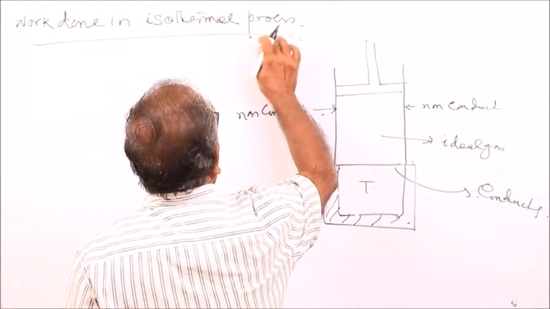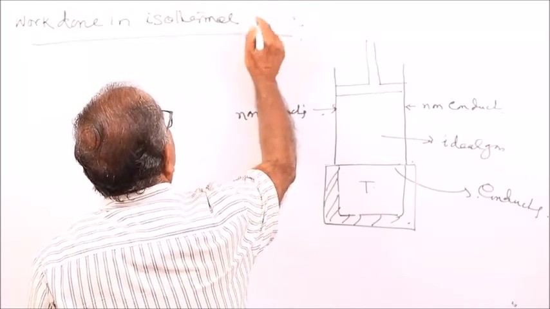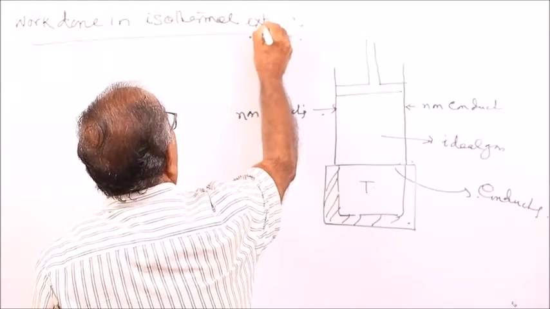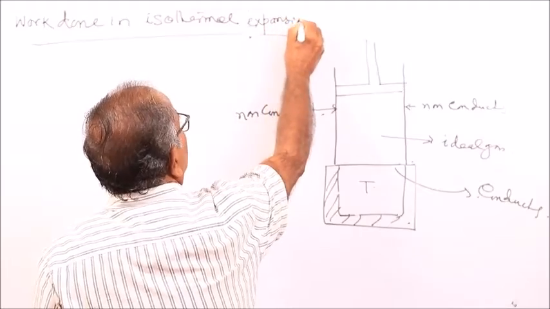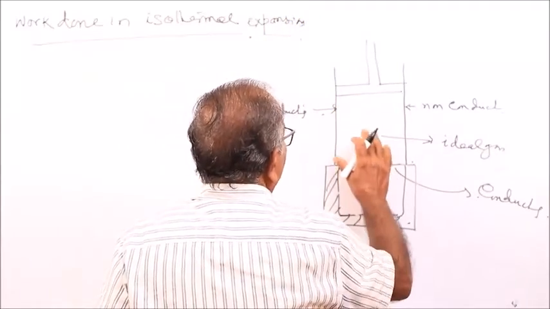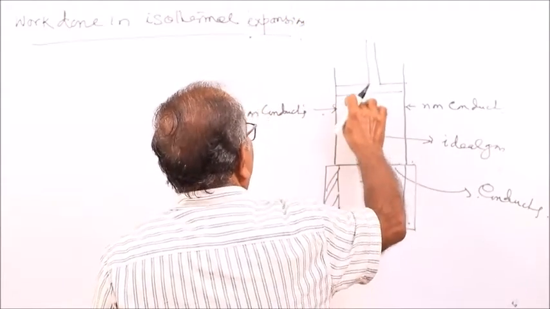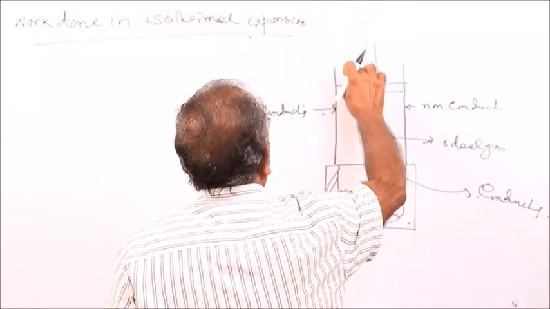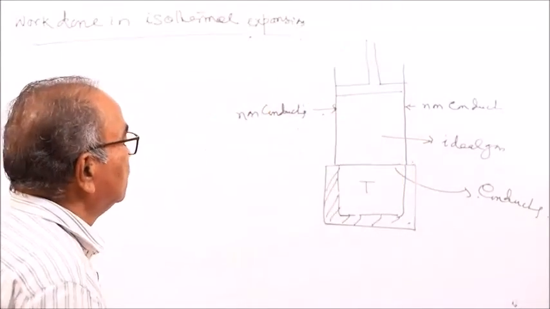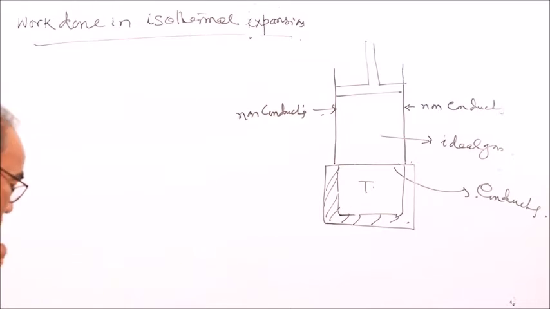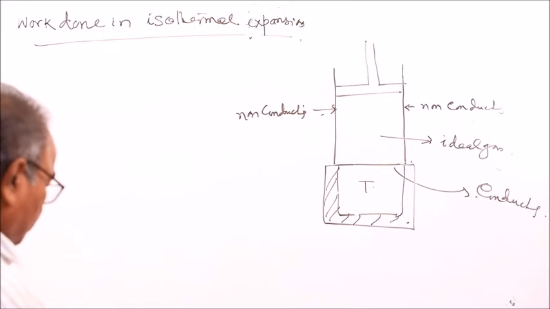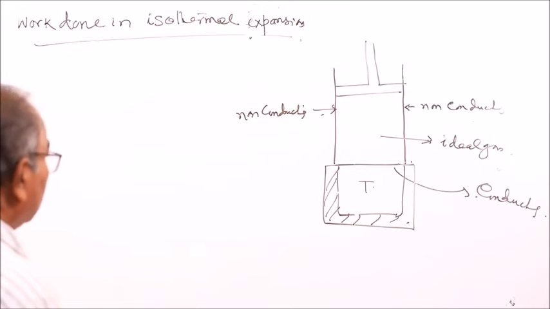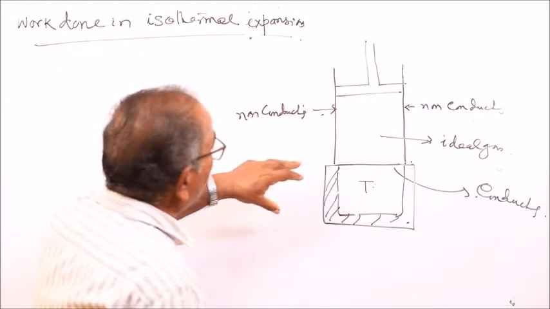You can call the process isothermal expansion. Because volume is changing, if the volume expands, it will push the piston upward, so that it will do some work. And this temperature almost remains constant.